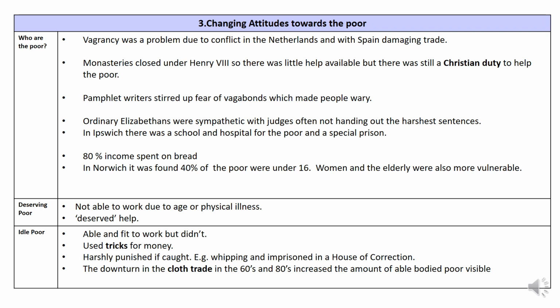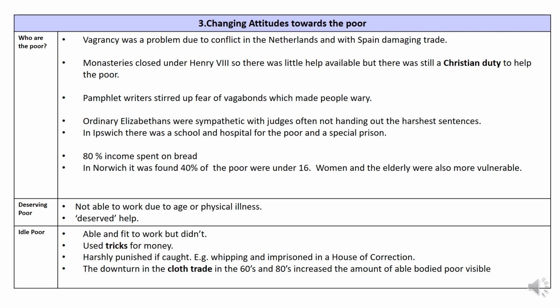We have the deserving poor on the one hand, those who might be physically unable to work. It might be due to a disability of some sort or perhaps age, and they were seen as deserving of charitable help. On the other side, we've got the idle poor who are seen as lazy people who could work but didn't.